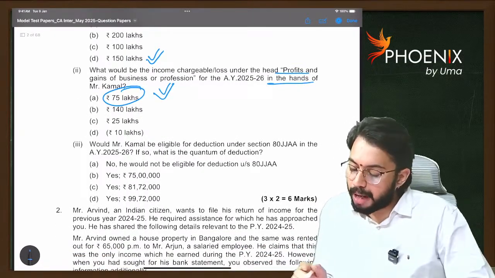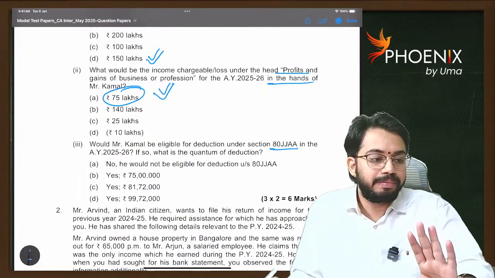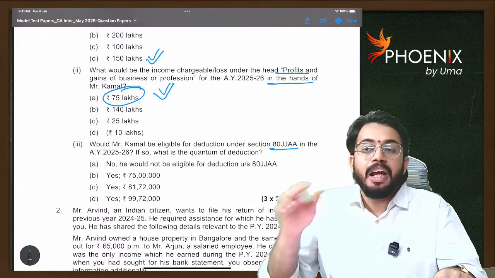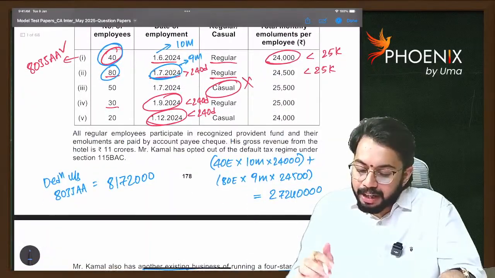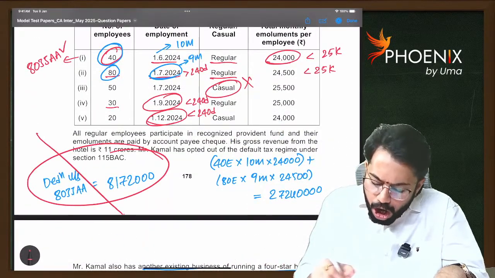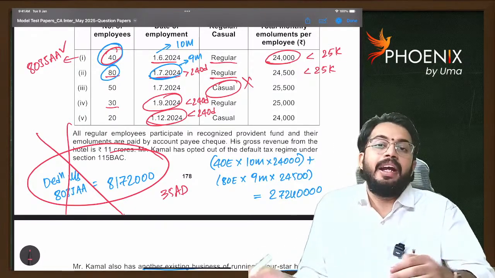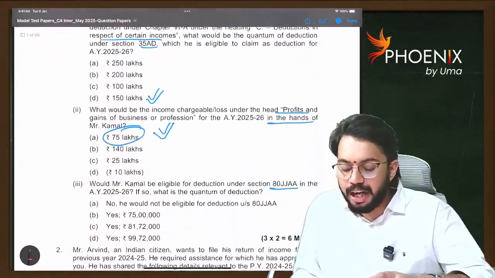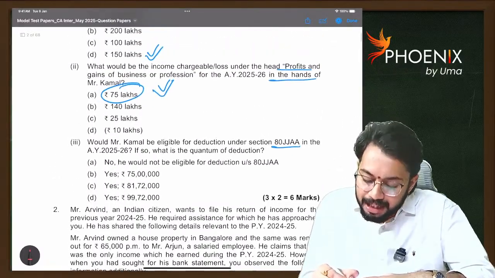Next. Would Kamal be eligible for deduction under section 80JJAA? Here is the twist. Generally, when you claim deduction under section 35AD, you cannot claim deduction under section 80JJAA. This deduction is not available as the assessee is claiming deduction under section 35AD. Are you able to understand? So if the assessee is claiming deduction under section 35AD, deduction under section 80JJAA is not available. So here the answer is A.